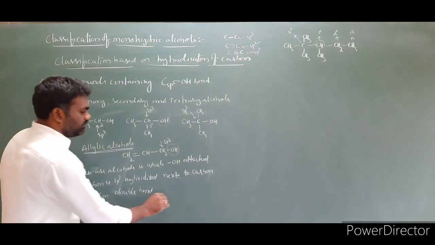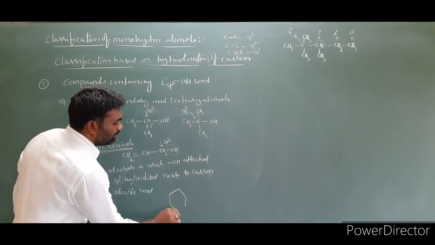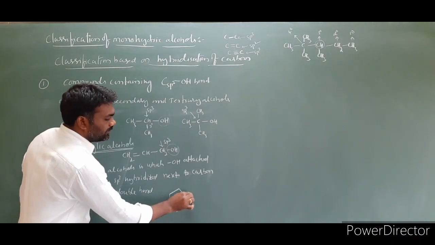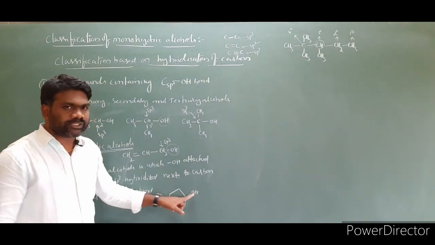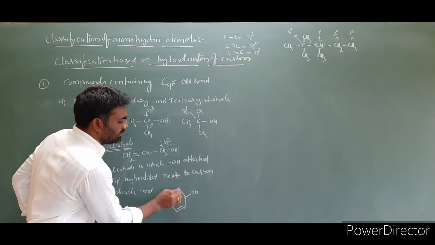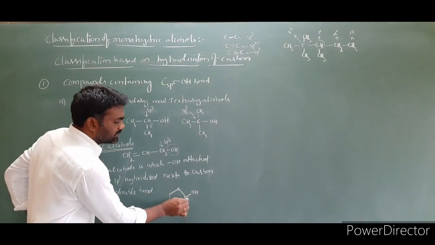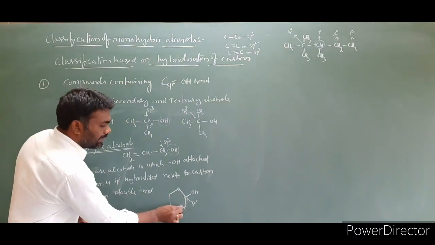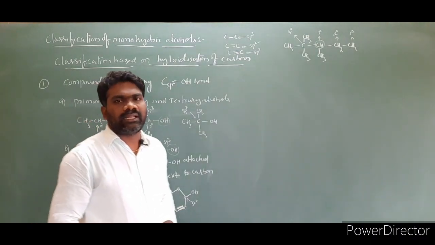Let us take one more example for better understanding. I am taking a cyclic molecule, and I am writing this OH here. Look at this molecule. The OH group attached carbon, this one, is the first carbon, this is the second carbon, and this is the third carbon. What is the hybridization of this carbon? This carbon has all single bonds. This carbon is sp3 hybridized, next to a carbon-carbon double bond. This is an example of an allylic alcohol.